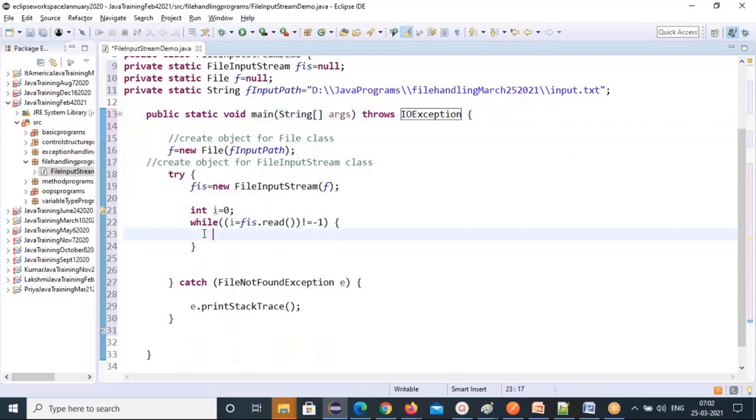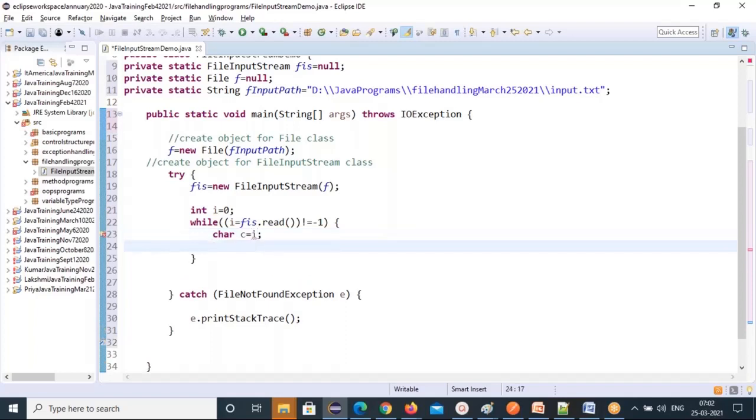And here, the I value, now I has a byte data. I can print that. But byte data you cannot print directly, right? What you need to do, you have to convert it into a character. So I'll convert into a character. How can you convert a byte into a character? Typecasting.